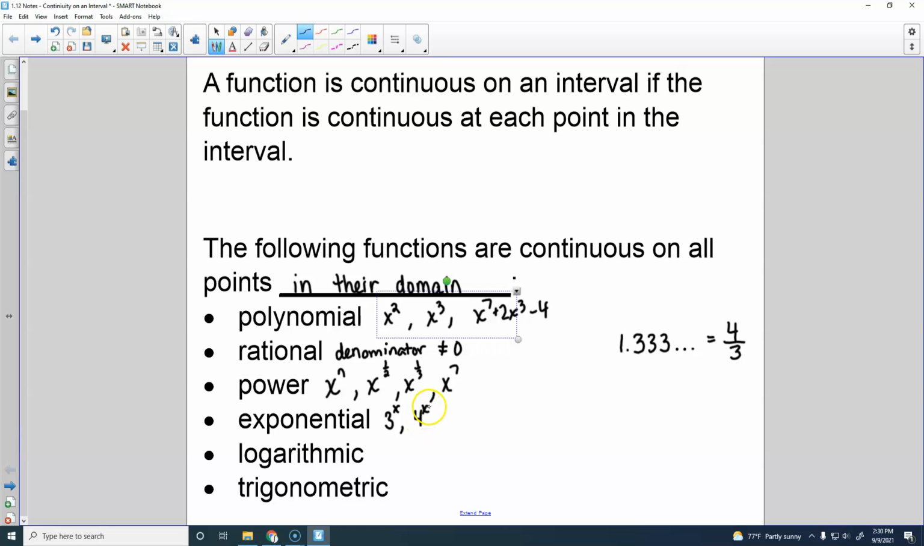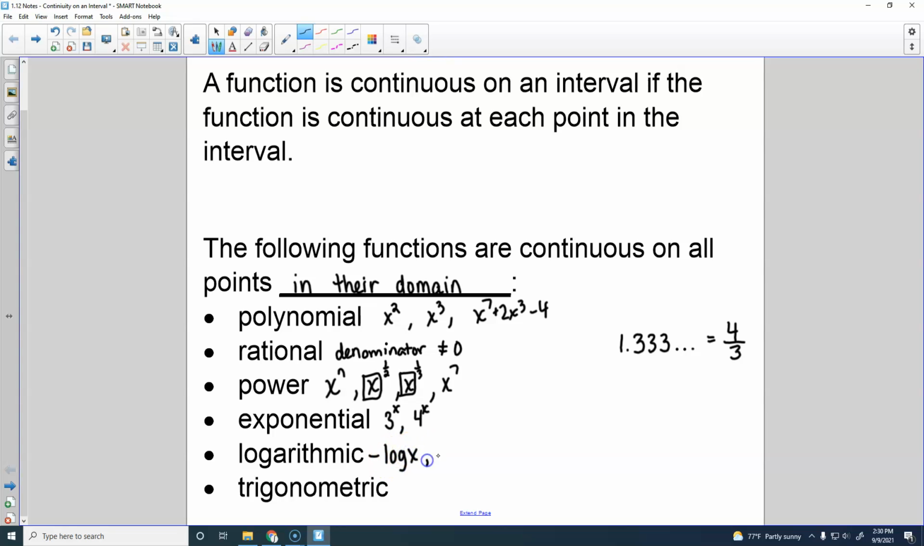Your variable is in the exponent for exponentials. The variable is the base for these. It's on the bottom. It doesn't really matter. It's just for me to know. If you see an exponential, it's continuous, right? Yes. Logarithmic we're familiar with.